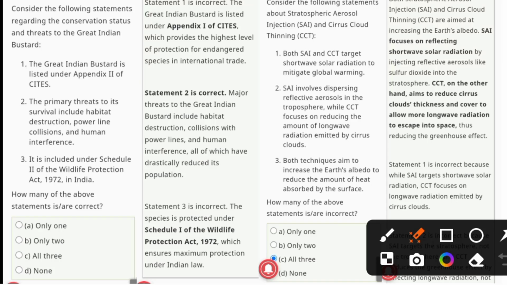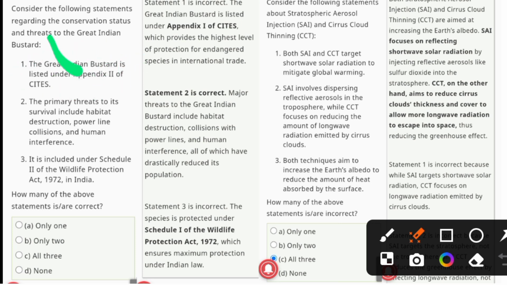The question asks us to consider the following statements regarding the conservation status and threats to the Great Indian Bustard. The first statement says that the Great Indian Bustard is listed under Appendix II of CITES.